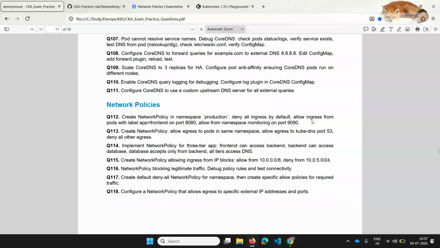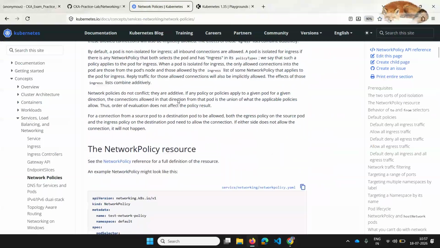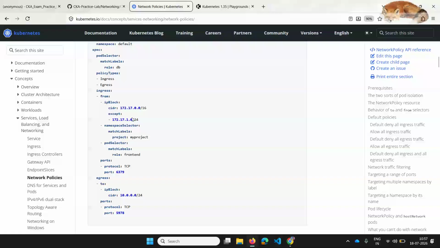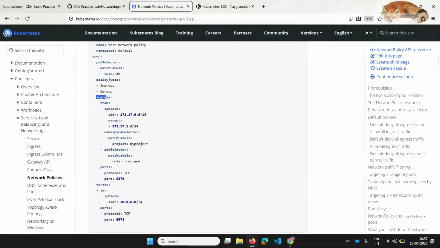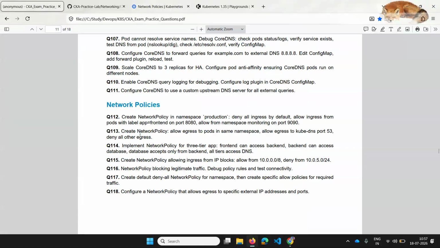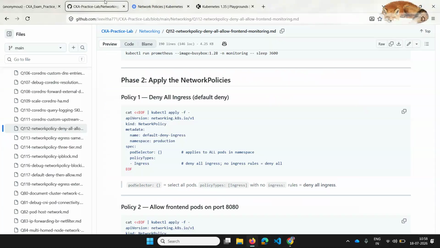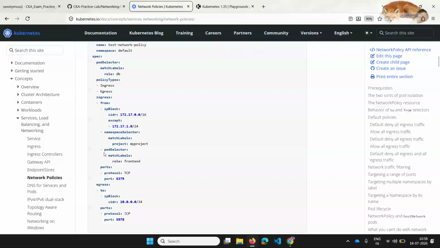And if you go to the next part of the question, which is allow ingress from the pods with label app frontend on port 8080. So if you see here again in the starting of the documentation, they will be giving an example here, ingress from, and you can either keep a namespace selector or a pod selector. So they are asking for the pod which is having the label of app frontend. So what I'll be doing is, I'll be keeping match labels of app frontend, right?